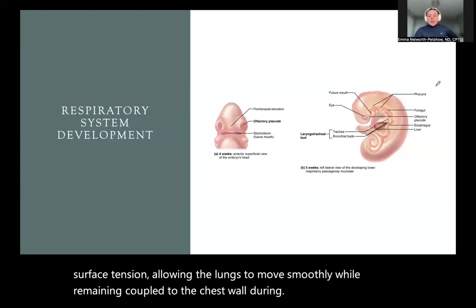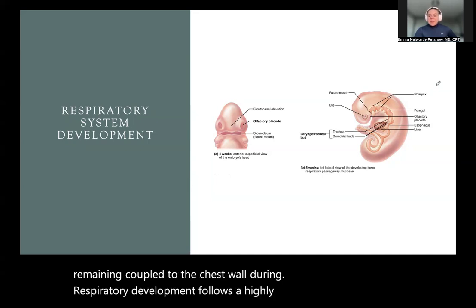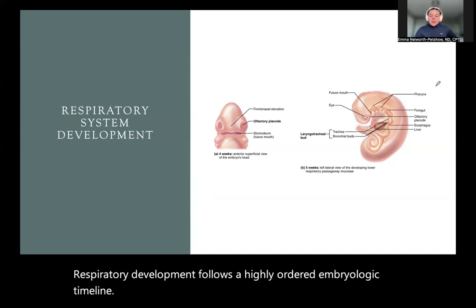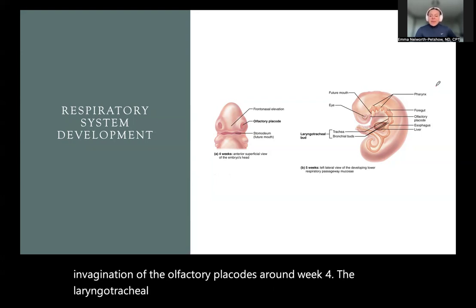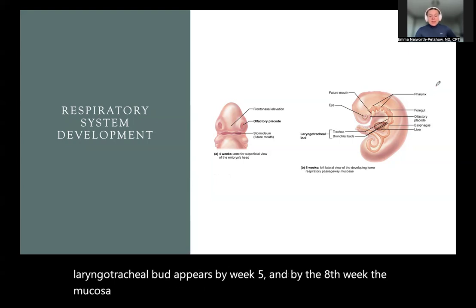Respiratory development follows a highly ordered embryologic timeline. Upper respiratory structures form first, beginning with invagination of the olfactory placodes around week 4. The laryngotracheal bud appears by week 5, and by the 8th week, the mucosa of bronchi and alveoli are present.